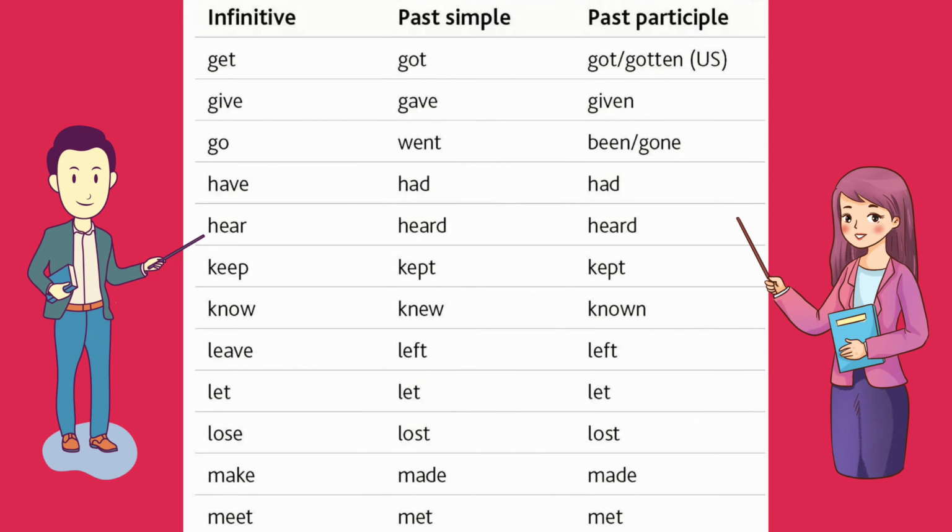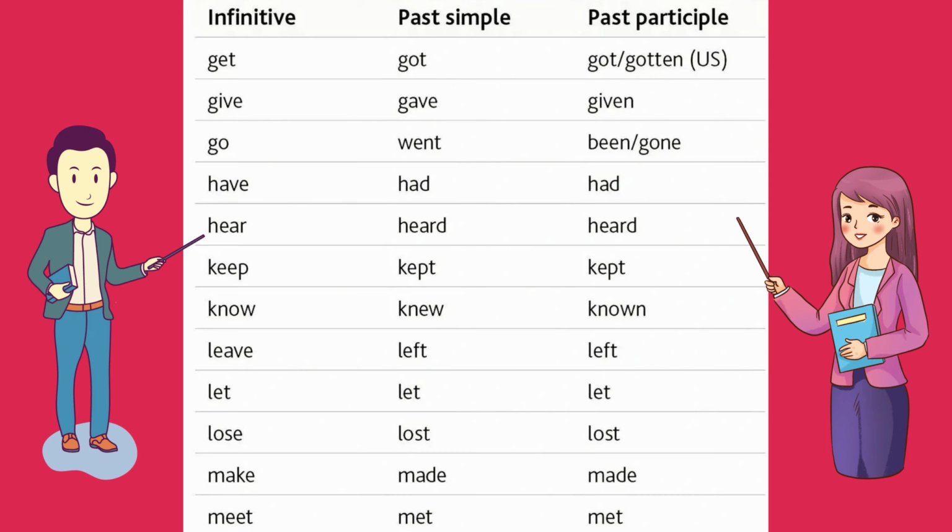Alright, next up we have give, then gave and given. Give, gave, given. Next up we have go, went, and gone and been. In past participle we can say both been and gone as well. So go, went, been, or gone. Next up we have have, had. Alright, so we call it had in both past simple and past participle. So have, had. Next up is hear, heard, and heard itself.